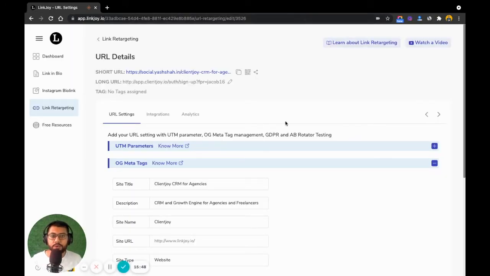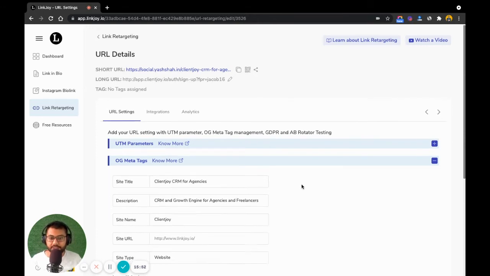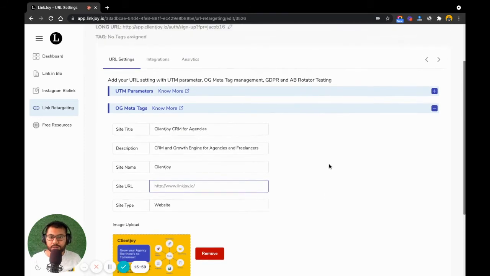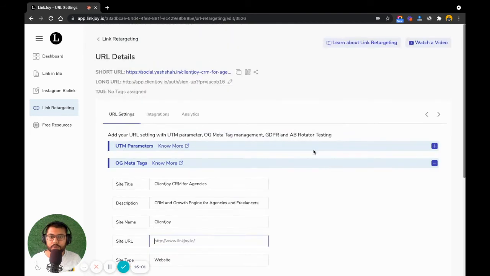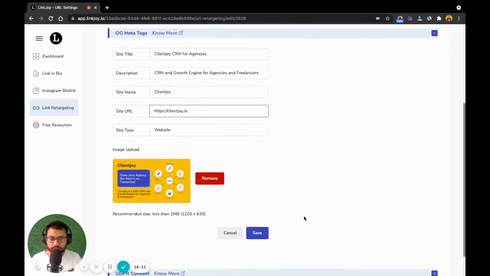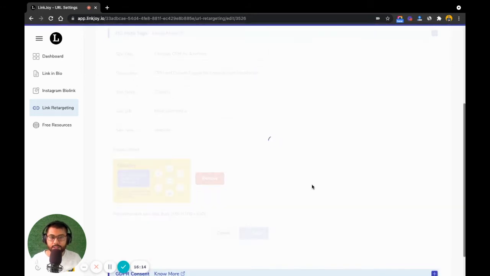Yeah, and so if I want to now test whether it picks up my site title, description, and stuff like that, we just put the site URL over here as well. And so let's say the site URL is clientjoy.io. So this is what it should show. Hit save.